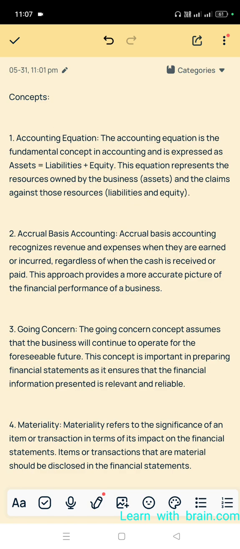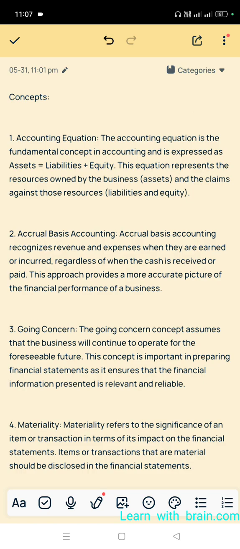Assets, for example machineries, furniture, investments. And the claims against those resources are the liabilities and equity. Liabilities are the outsiders, and equity means shareholders.